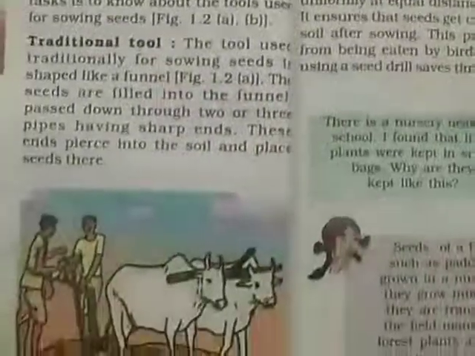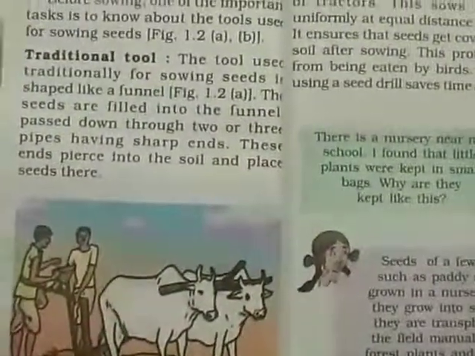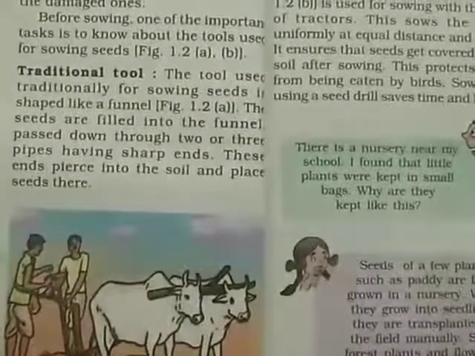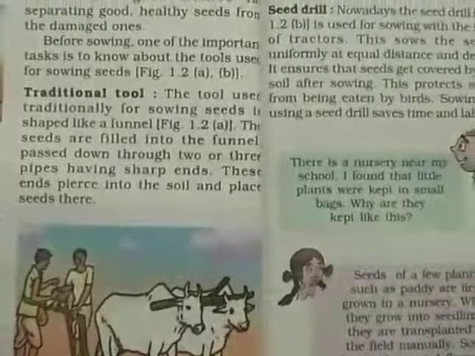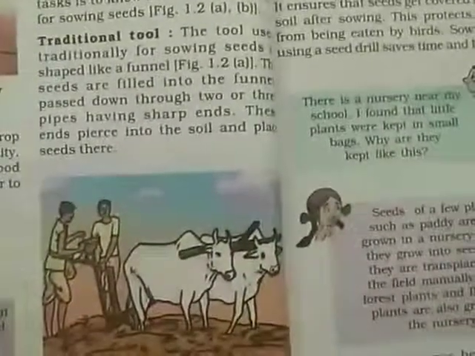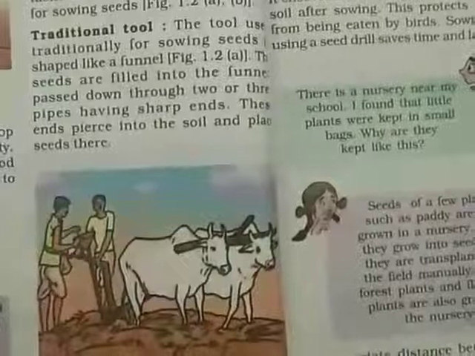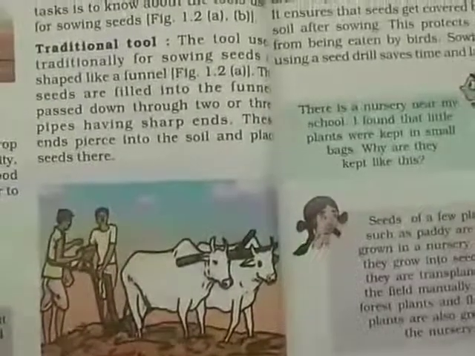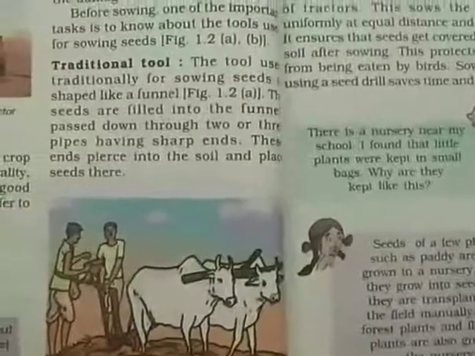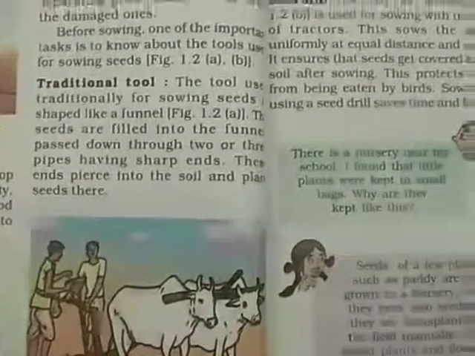The seeds are filled into the funnel and passed down through 2 or 3 pipes having sharp ends. These ends pierce into the soil and place seeds there. With this traditional tool, the seeds are put into the funnel and the 3 pipes are immersed into the soil. Pierce means to insert it into the soil, which places the seeds over there.